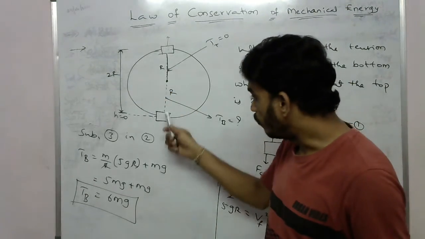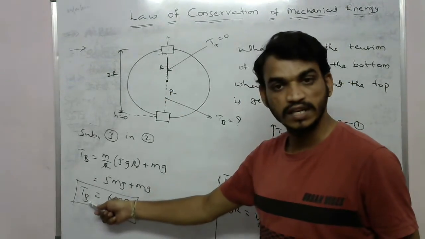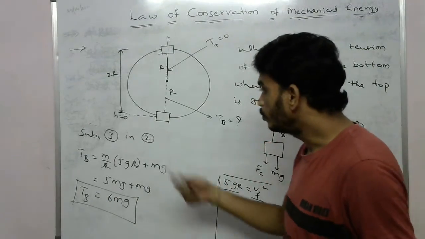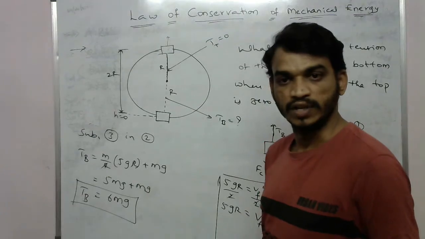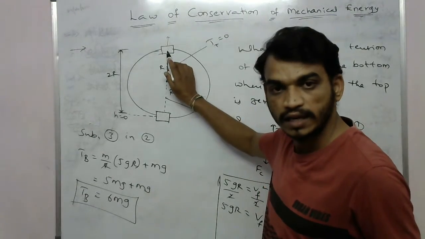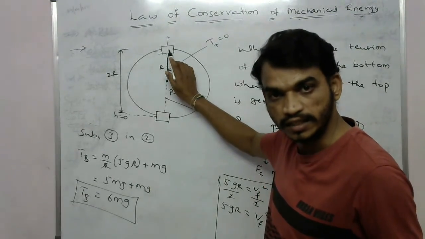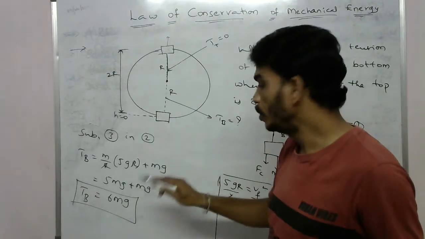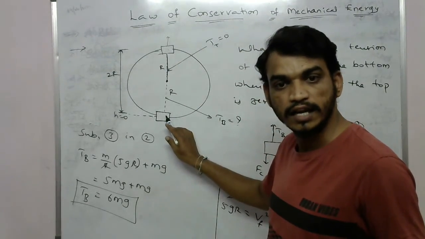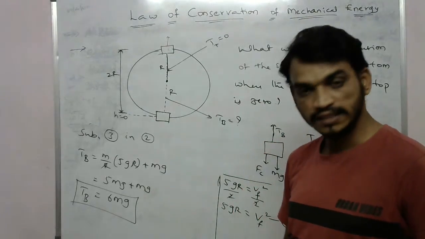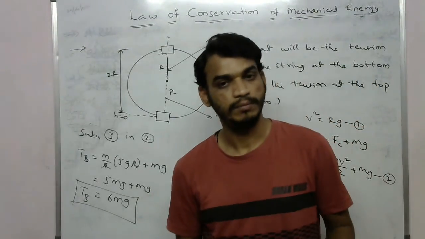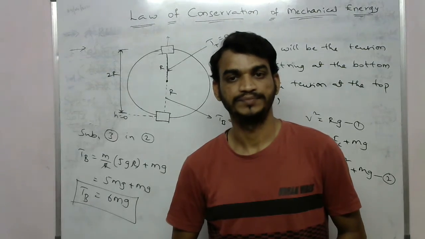To find the tension of the string at the bottom, we have to take the law of conservation of mechanical energy. That means the sum of the kinetic energy and potential energy at this position is equal to the sum of the kinetic energy and potential energy at this position. So this is the law of conservation of mechanical energy. Okay, thank you.